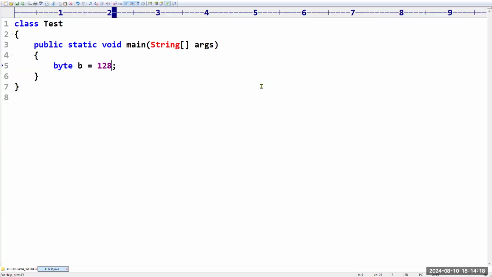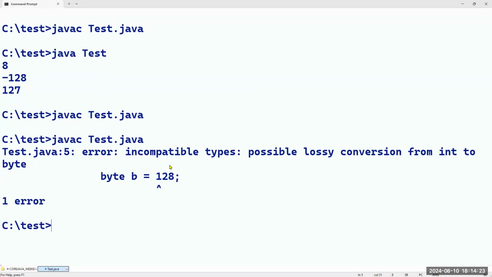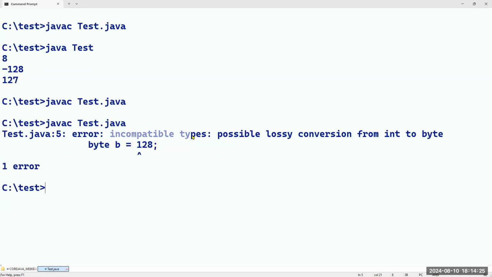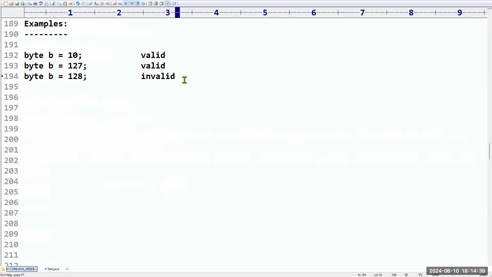Whenever you take 128, what is happening? Sir, are you seeing the error message? Incompatible types: possible lossy conversion from int to byte. Whenever I convert integer to byte, I get some loss of data. Like that we have. Sir, are you comfortable with this?